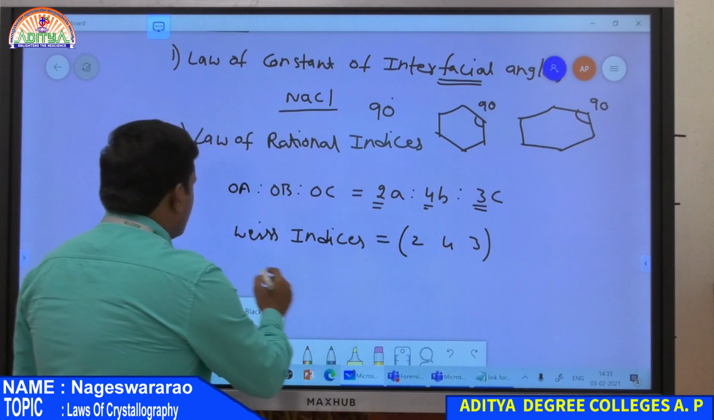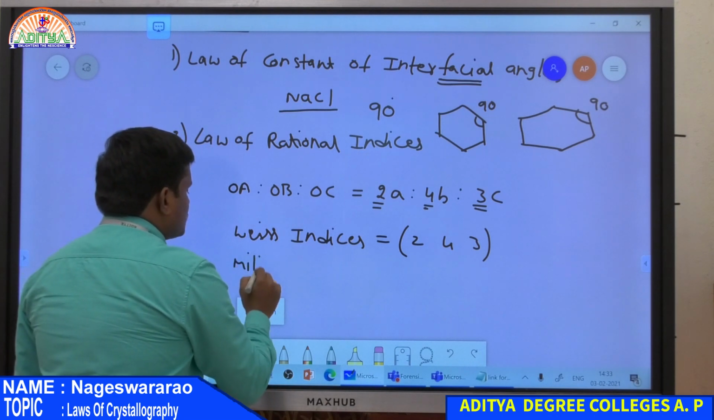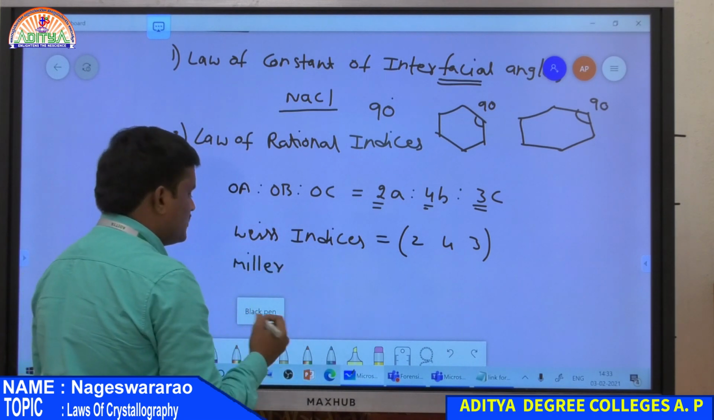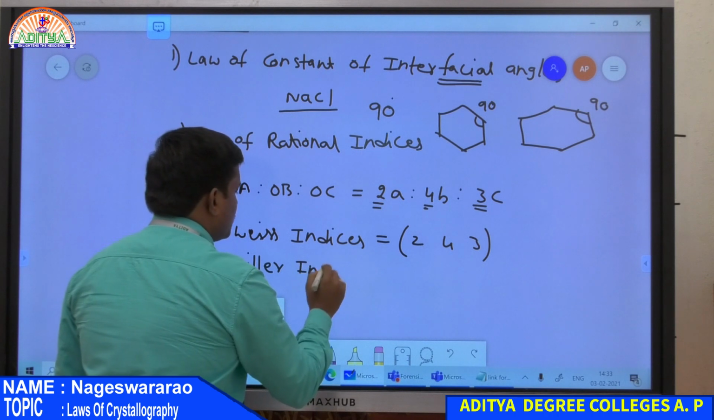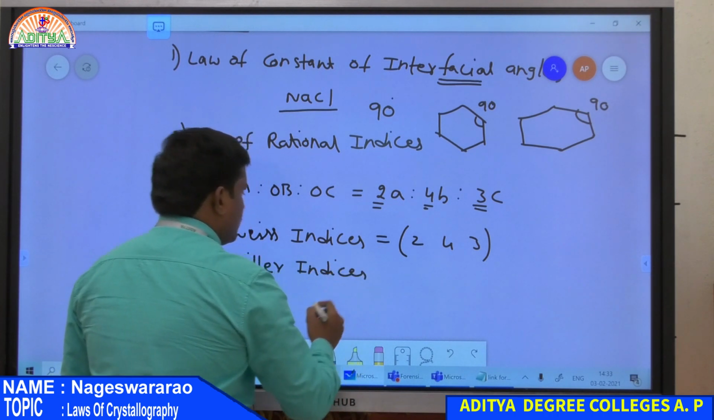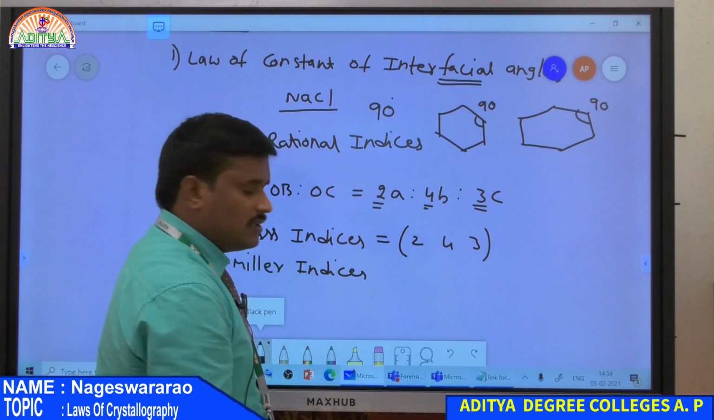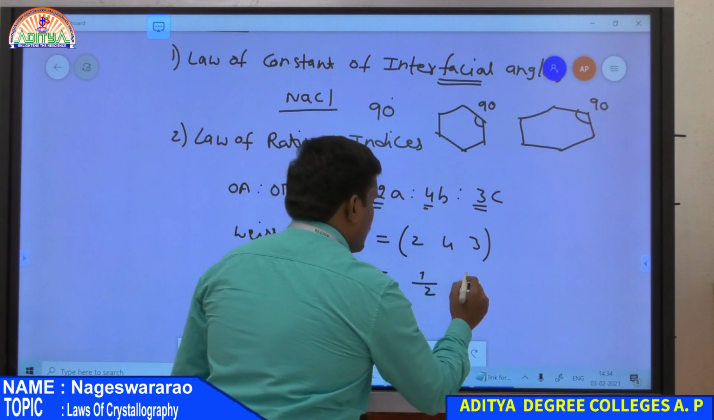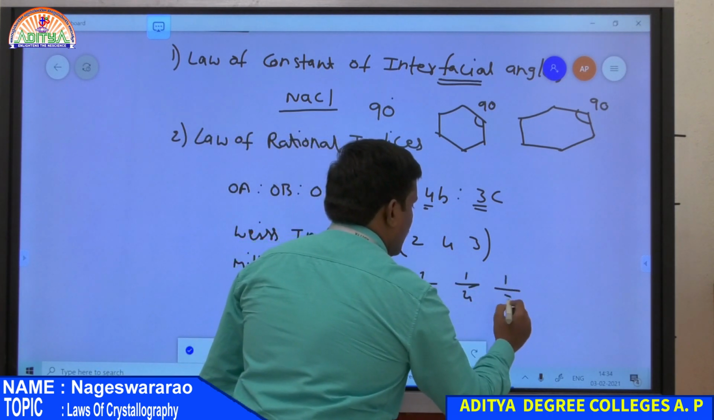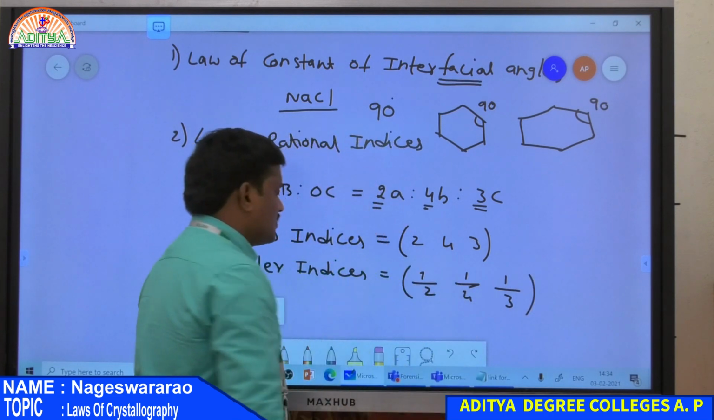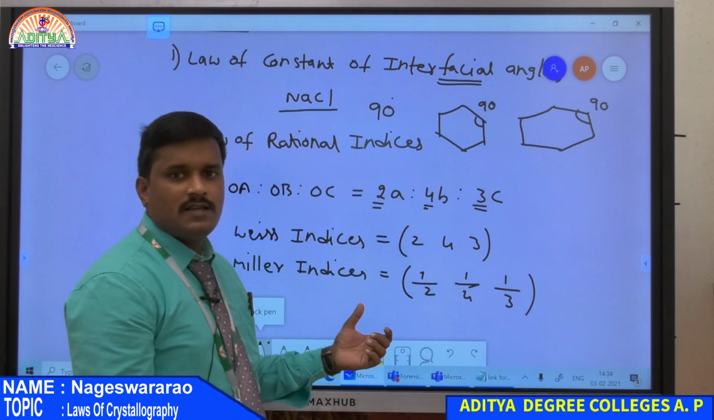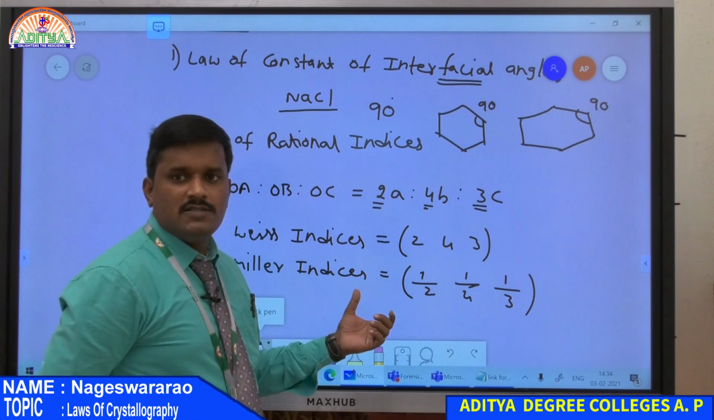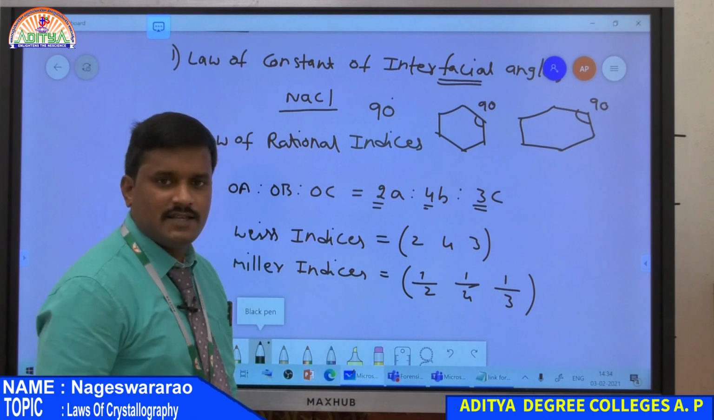Similarly, Miller indices are the reciprocal of Weiss indices. For this example, if the Weiss indices are 2, 4, 3, then the Miller indices are given by 1/2, 1/4 as well as 1/3. So this is about Miller indices. Hence Miller indices are always the reciprocal of Weiss indices.